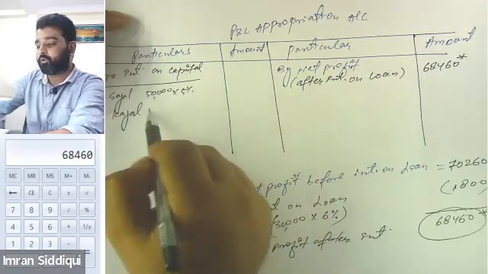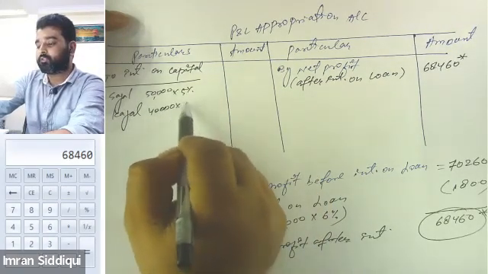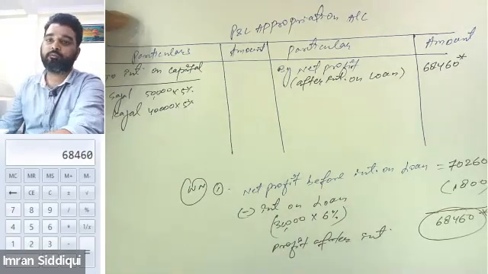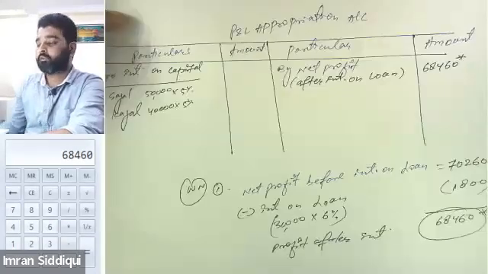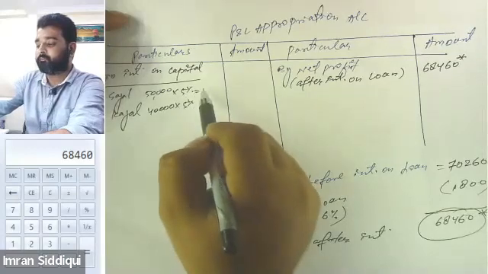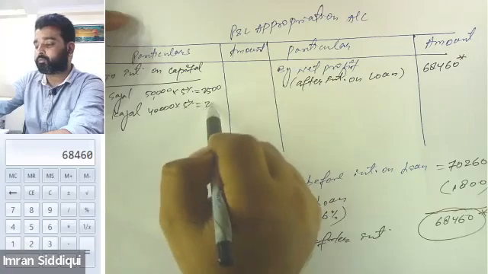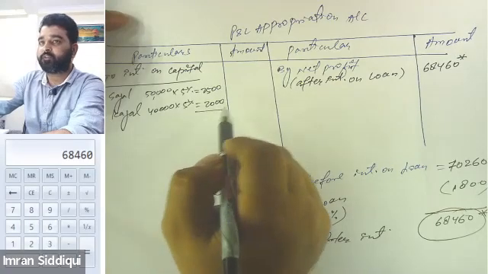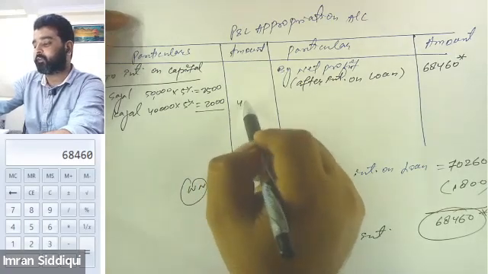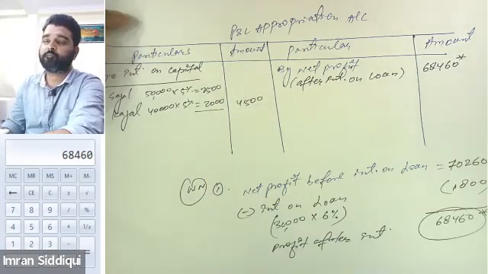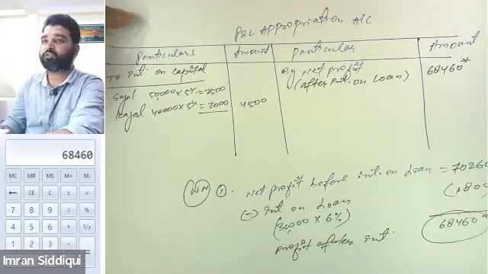And similarly, on 40,000, we will charge interest at 5% per annum again. So 5% of 50,000 will be 2,500, and 5% of 40,000 will be 2,000. We'll total these values and write it in the final column, 4,500. Tell me, is the calculation of interest on capital clear to both of you?